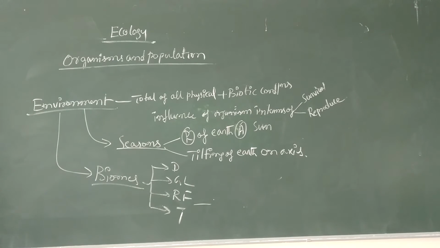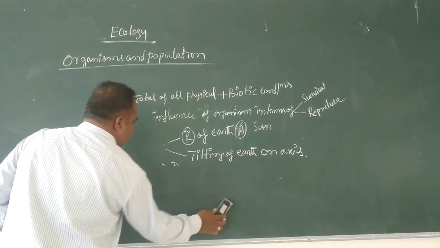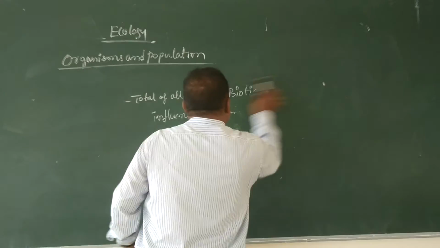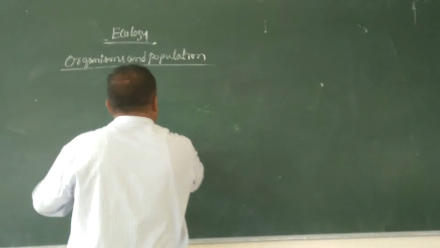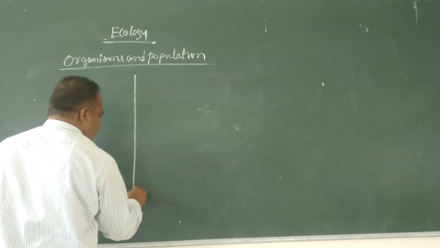Here, four different types of biomes are formed due to the temperature and rainfall in the environment. The graphical representation of different biomes in the environment will be shown.